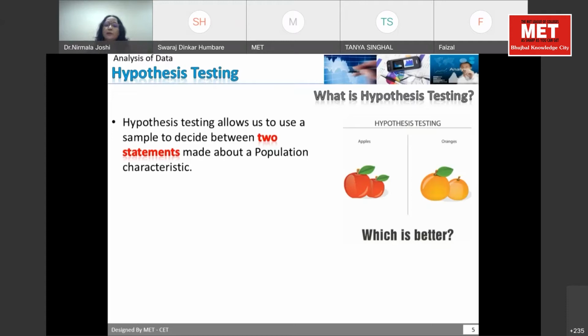So hypothesis testing helps us to understand whether the object which we have selected, or the sample which we have drawn, is coming from the same population or not. If it is coming from the same population, then whatever calculation or analysis we have done on that sample will be applicable to the population. So that is the objective of doing hypothesis testing. Is it clear to all of you?